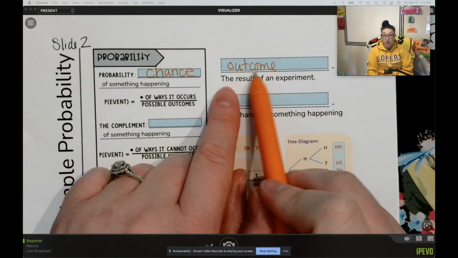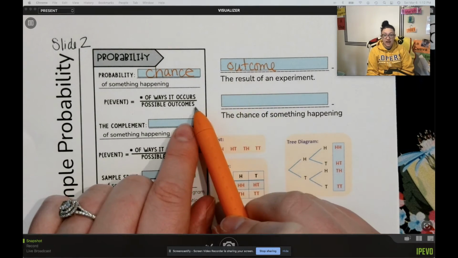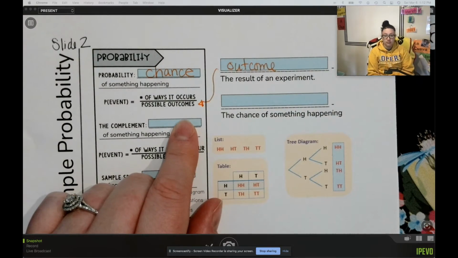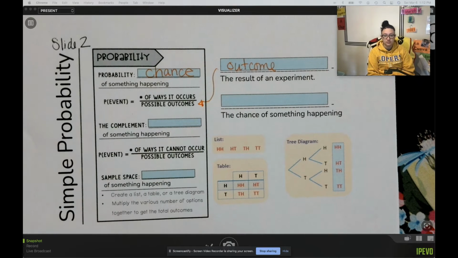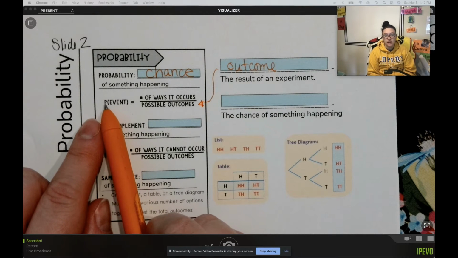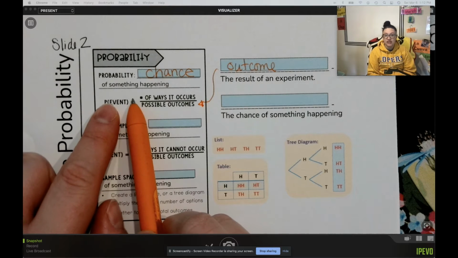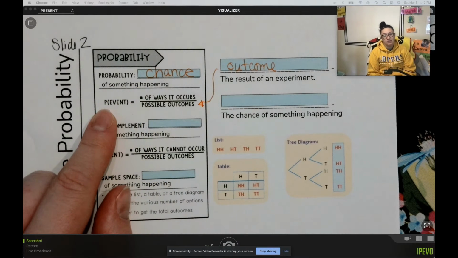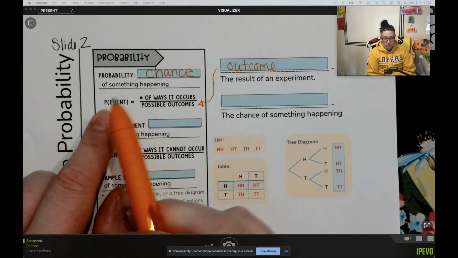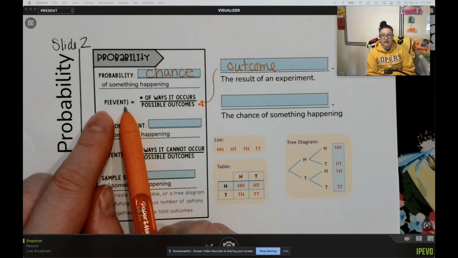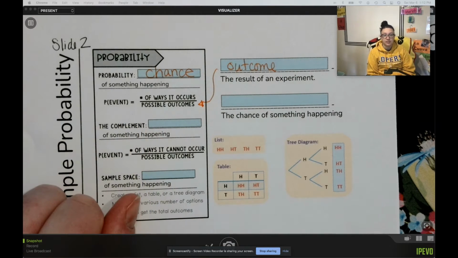So we have to figure out how many different results we can get, and that number is going to go on the bottom. We write the probability of something happening like this: P with whatever it is on the inside of the parentheses. Probability is a long word. Us math people, we're going to work smarter, not harder. So we're going to write out probability for different things in that form, and you'll see that in our notes today.